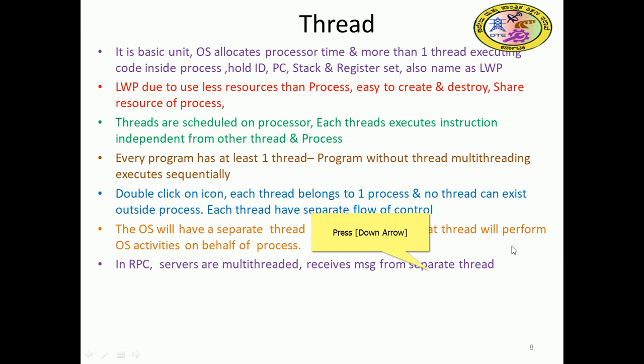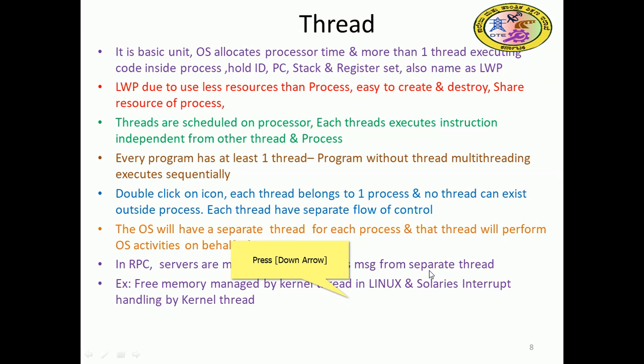RPC, as we have seen, servers are multithreaded; RPC is a remote procedure call. Receiving a message on a separate thread, RPC communication will be there, which we will discuss in detail. For example, free memory is managed by the kernel. If there is unused memory left, a thread will go there and inspect which unused memory blocks are in between, then combine them and give them to some other process. Kernel threads in Linux and Solaris handle interrupts, so the kernel thread will handle the interrupt mechanism, whereas the Linux thread will handle memory management.